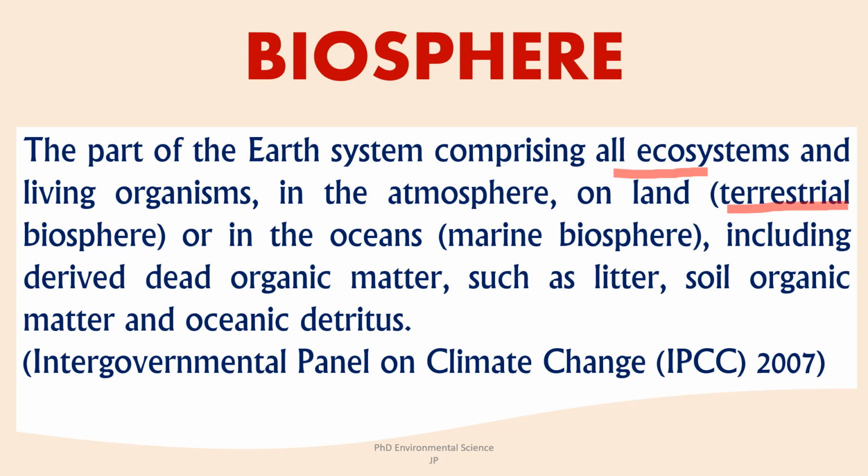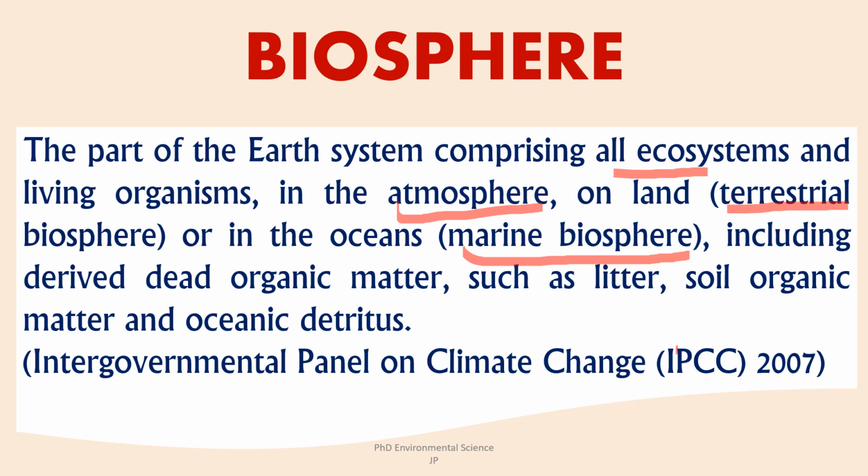It encompasses the plants, animals, fungi, microorganisms living on land. Then marine biosphere covers all the oceanic and coastal ecosystems, including coral reefs, mangroves, open ocean environments. It includes marine plants like seaweeds, animals like fish, whales, and microorganisms like plankton. Then the atmospheric component includes the atmosphere in which organisms live, particularly the lower layers where most life-supporting processes occur.